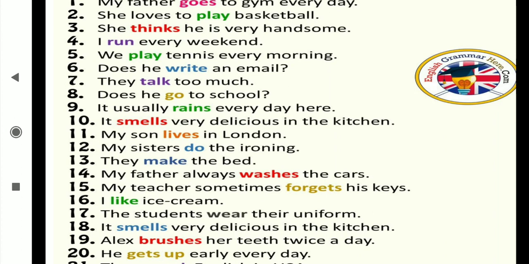Then this play also, these are all examples of the doing verb. Play, things, run, and you can observe in all these sentences that after the verb I didn't take any second verb. Only one verb is there: goes, play, things. Before also I didn't take am, is, are, was, were. It is standing alone, that's why it comes as a doing verb. These examples you are going to read silently by pausing this video.